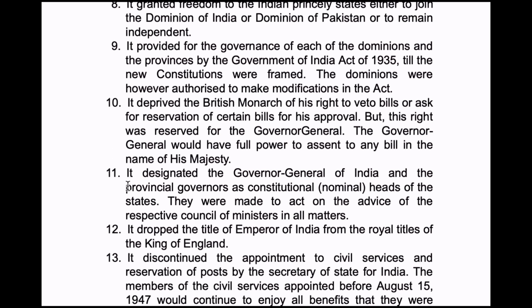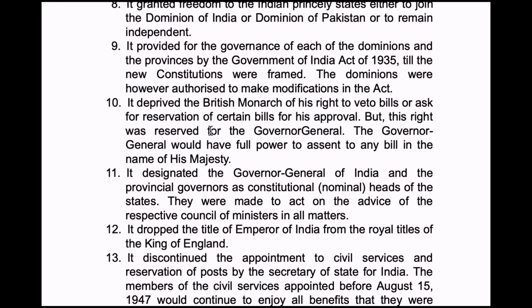10th point, it deprived the British monarch of his right to veto bills or ask for reservations of certain bills for his approval. So before, the British monarch could use his veto on bills or ask reservation for certain bills. So now these are also deprived, but this was reserved to the Governor General.